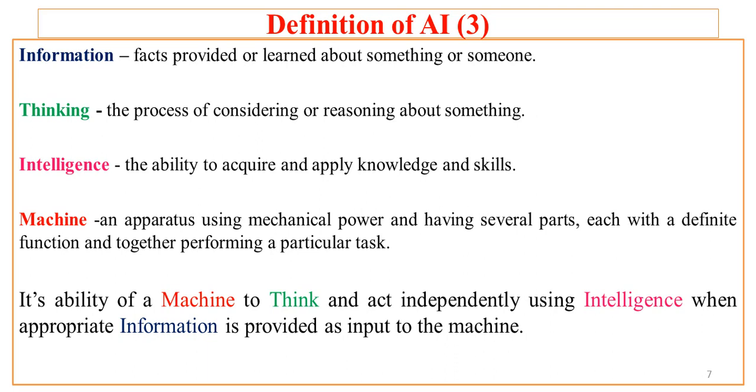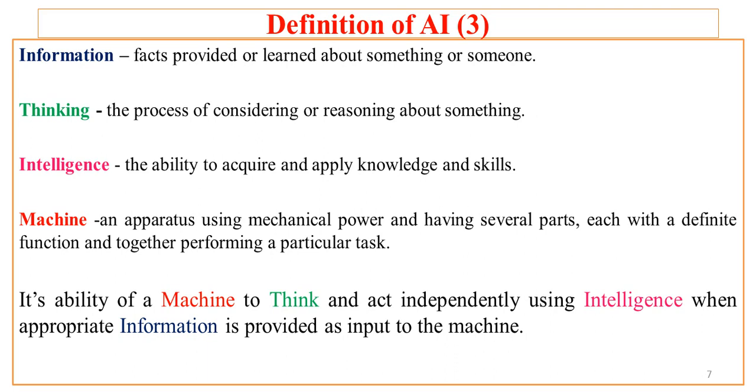Now thinking, it is the process of considering or reasoning about something. If you see something and try thinking on it and reasoning on it, then that is the thinking. Intelligence is the ability to acquire and apply knowledge and skills. If you as a human being are able to acquire the knowledge, and after acquiring the knowledge, if you apply it in the real world, then that is the intelligence.